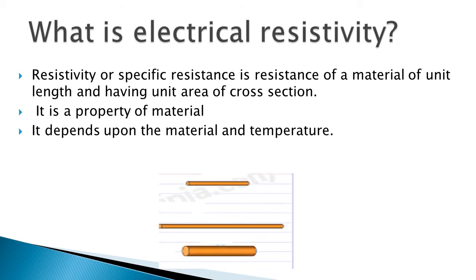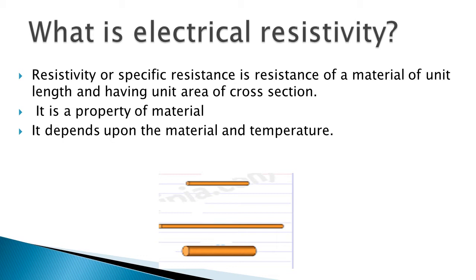Have a look at this picture. If you look at this picture, three different conductors made up of the same material are shown. Resistance of all these three conductors is different as their dimensions, that means length and area of cross section, are different. As all of you know, resistance depends upon length and area of cross section of a conductor. Although all these three conductors are made up of the same material, their resistances are different. Then how to tell what is the resistance of a material?